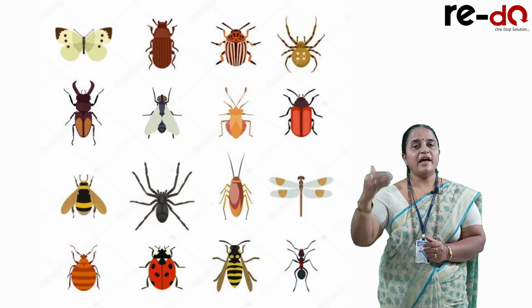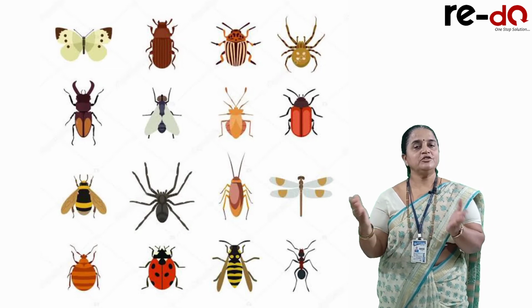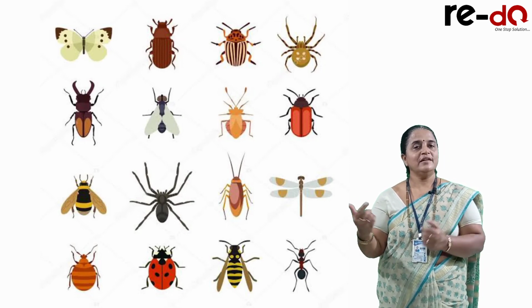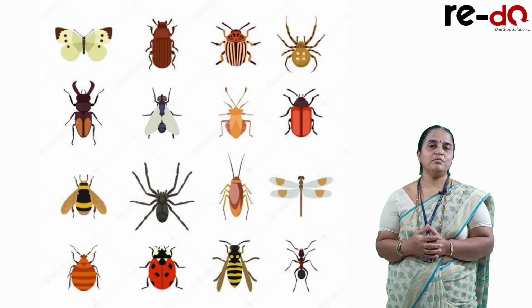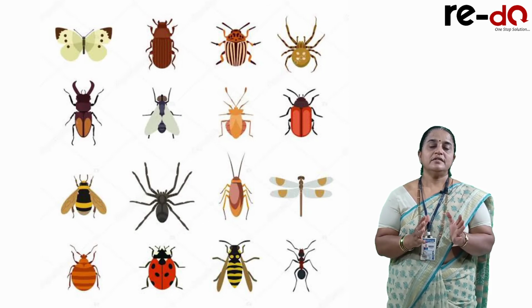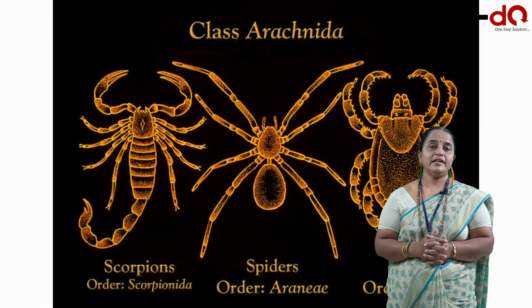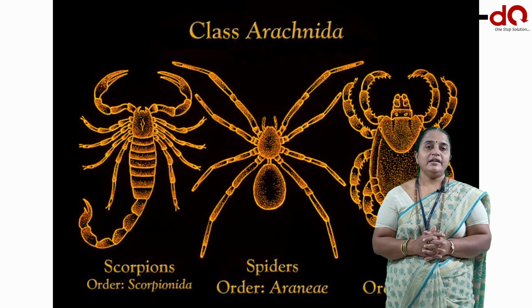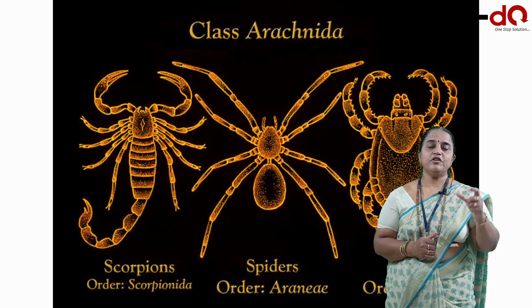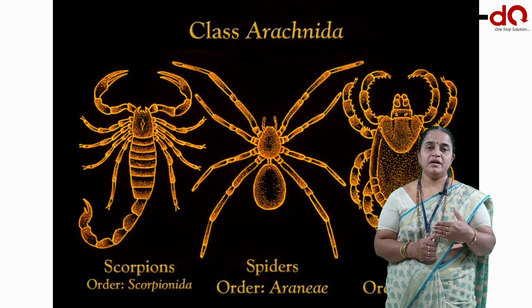Here the animal body has head, thorax and abdomen. The thorax has jointed appendages called legs and dorsal wings for locomotion. The third group in Arthropoda is Arachnida. In Arachnida, the divisions of the body are prosoma, mesosoma and metasoma.